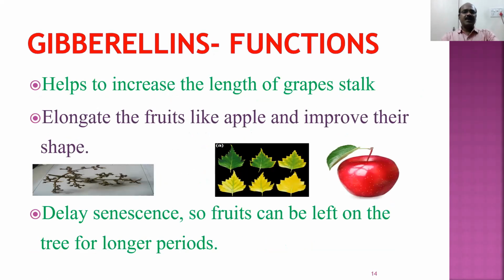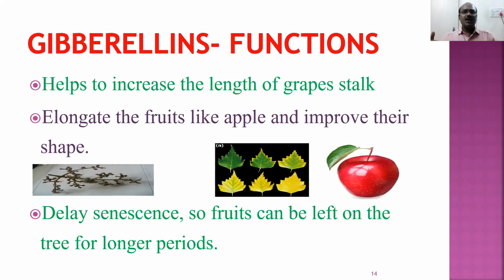So these gibberellins have some important horticultural activities. They help to increase the length of the grape stalk. Grape stalk means, if you go to the market and purchase grapes, they are not individually available. Grapes are arranged in the form of a bunch. The central part is called the stalk. Here you can see the stalk on the left side.